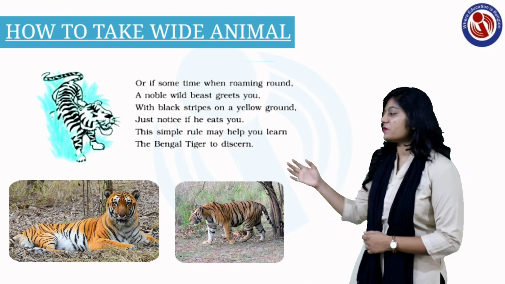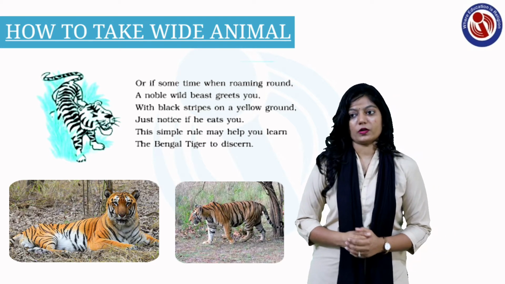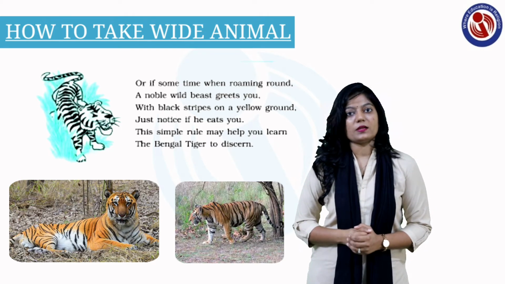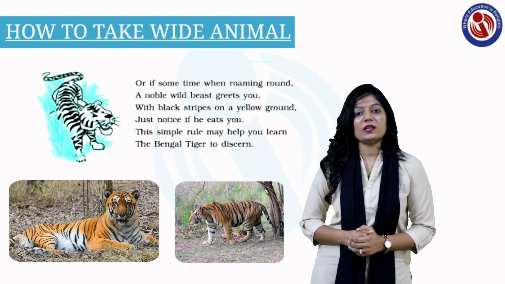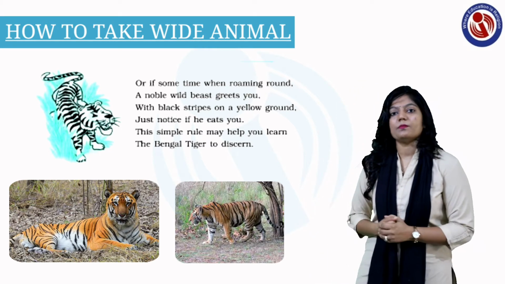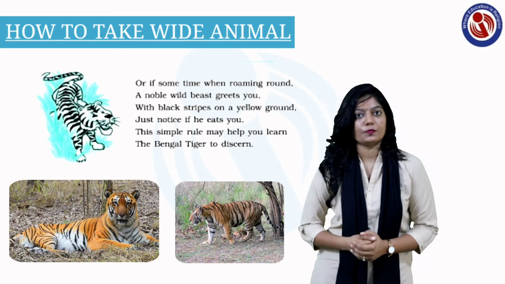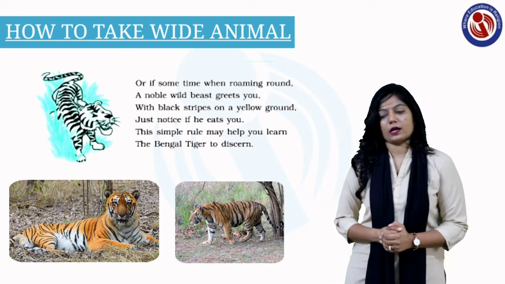Or if sometime when roaming round, a noble wild beast greets you. Sometimes you are roaming here and there, and a noble wild beast greets you. Wild beast means a very angry animal. Greets you means will meet you, with black stripes on a yellow ground.